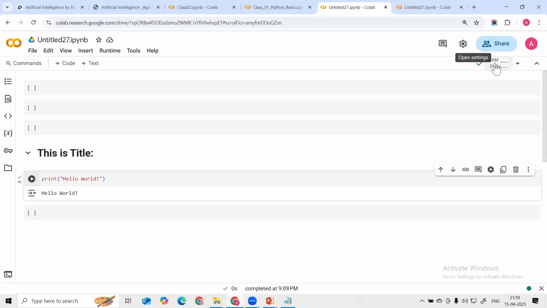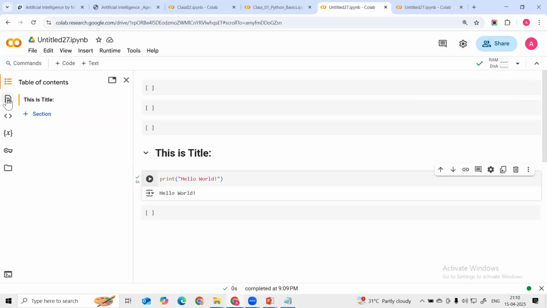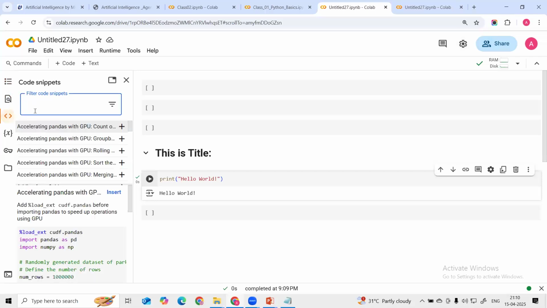Okay, this is the runtime. We can change the runtime here. So here, guys, see in the left panel, there is an option where we can search the file. We can find and replace. Then we have the code, where we can find the code and replace. We can find the basic code.